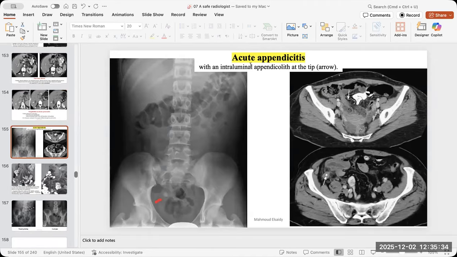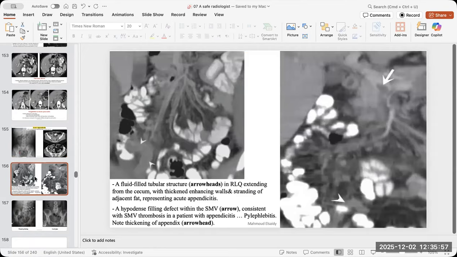The famous and common appendicitis with the appendicolith, and it can also cause perforation, localized abscess, or ileus, or even it can cause liver abscess with portal vein thrombosis. So always check the liver in any abdominal inflammation. Check the liver and portal vein. Diverticulitis, pancreatitis, appendicitis, all of this stuff can affect the liver. Okay.